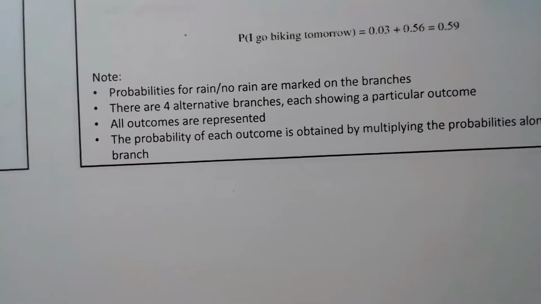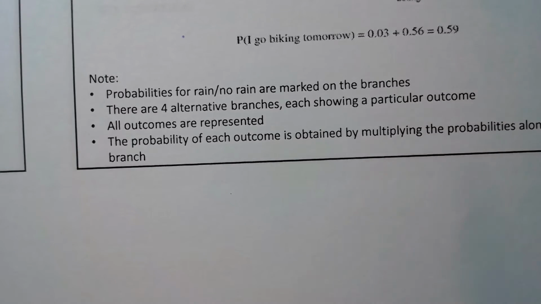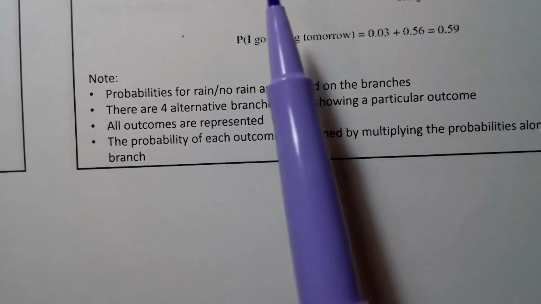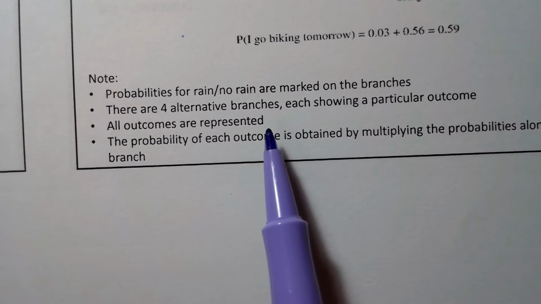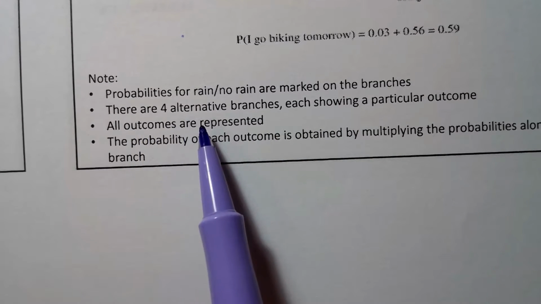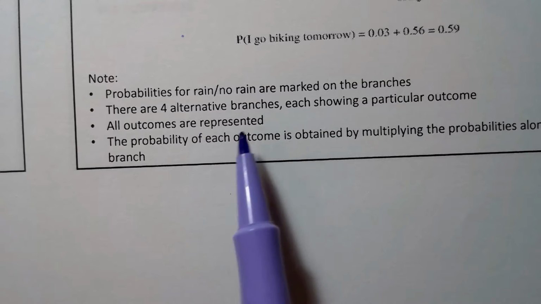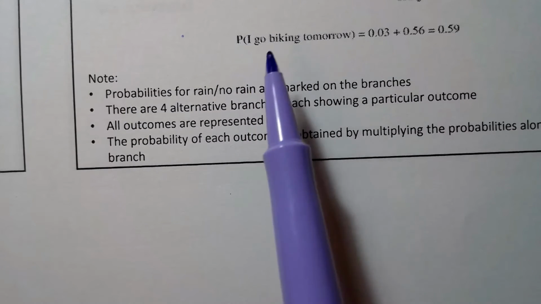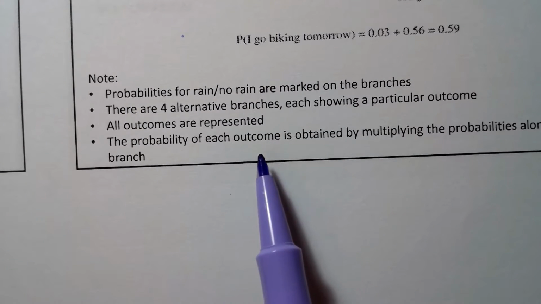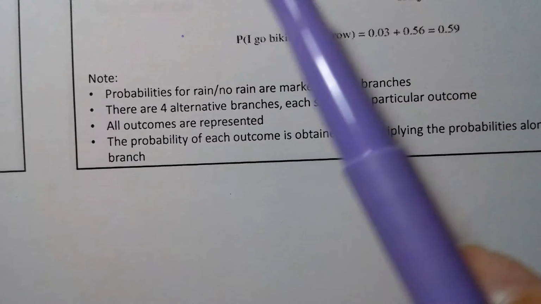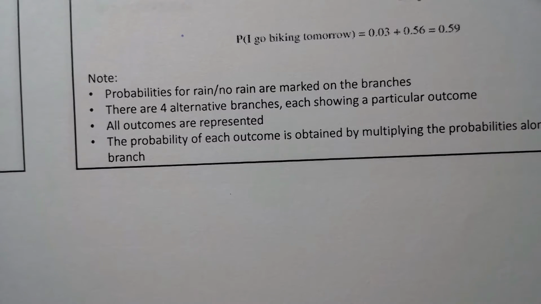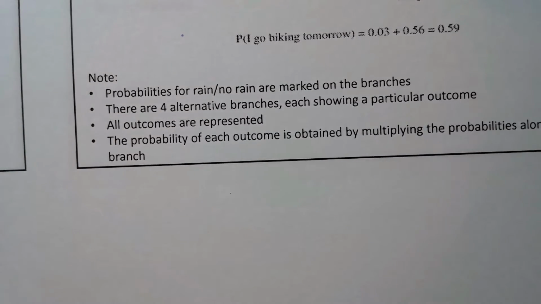And there are some little notes down here. Again, the probabilities for the labels are marked on the branches. IB is going to want to see that. There are 4 alternative branches, each showing a particular outcome. All the outcomes are represented, and the probability of each outcome is obtained by multiplying along its branches. Now, if you add these probabilities up, they should equal 1. That's what the probability has to do.